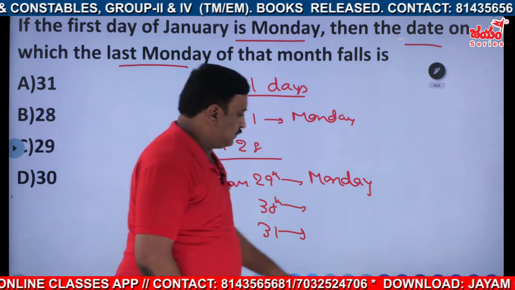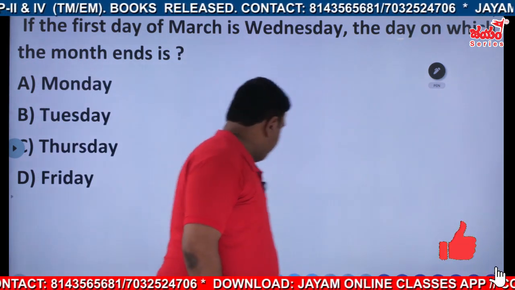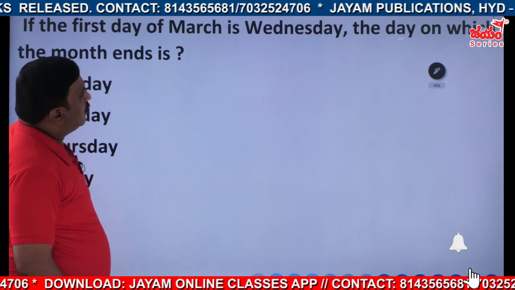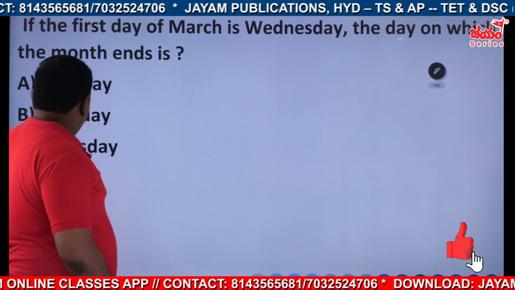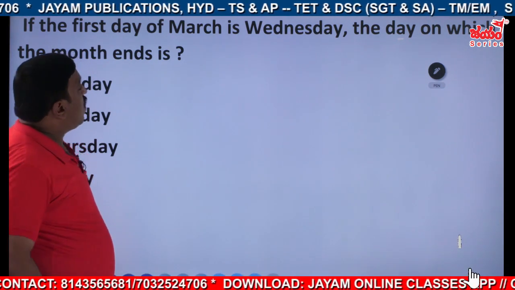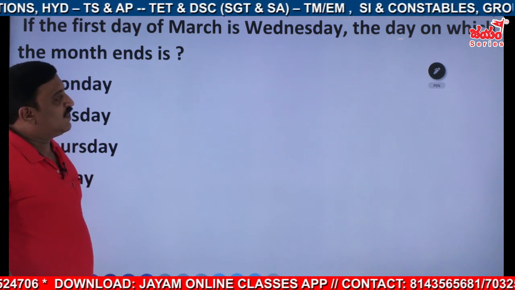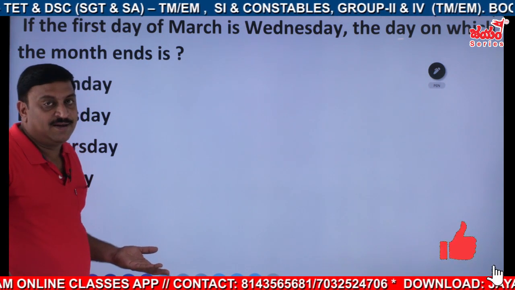Let us see that one. See this question. If the first day of March is Wednesday, the day on which the month ends is, see the ending day, right?